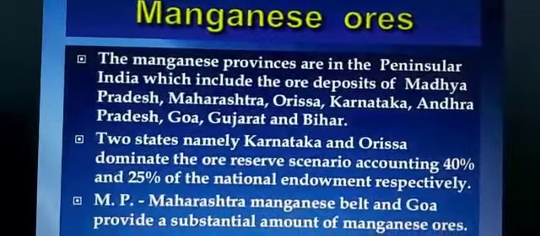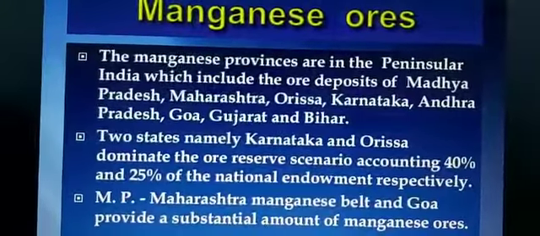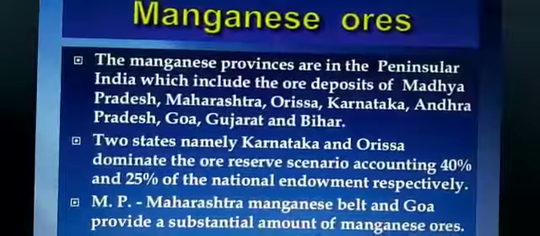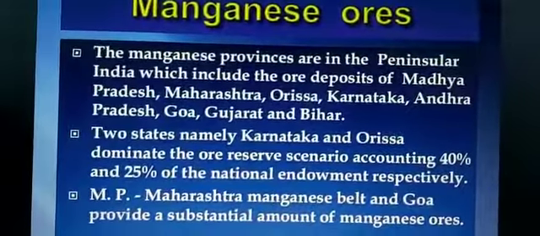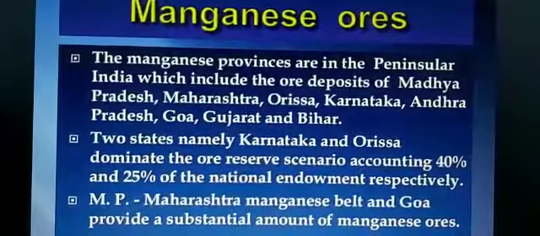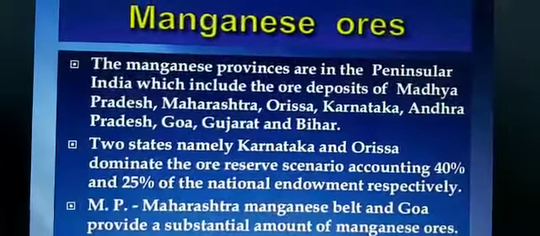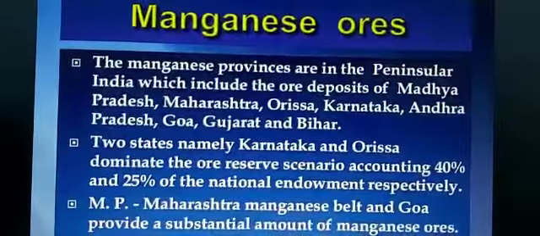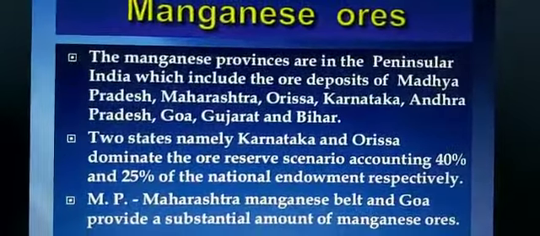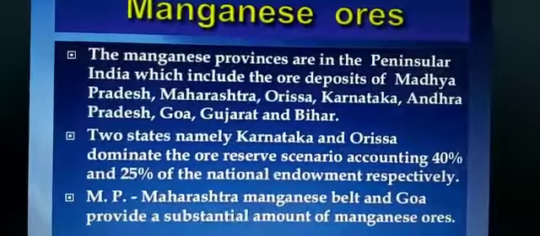Manganese is used in manufacturing of black enamel in chemical industries, for manufacturing bleaching powder, and in electrical and glass industries. Manganese is used to form a number of important alloys. It is also used in dry cell batteries. Any time when you open a battery, you will find a black substance, that is manganese.